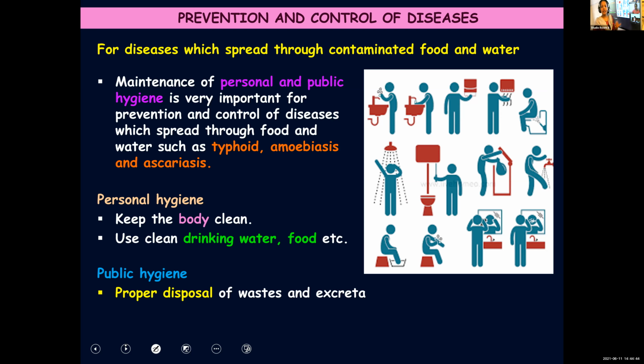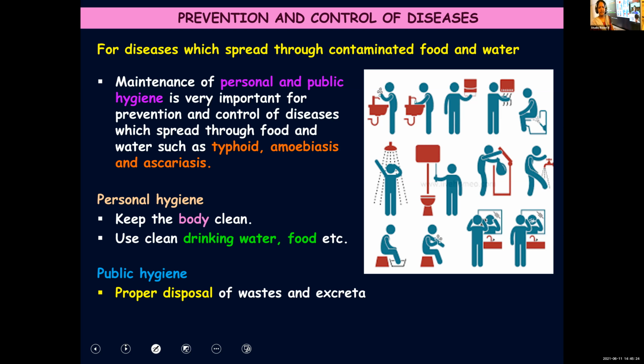So along with maintaining personal hygiene, you should practice public hygiene also. So never dispose waste in public. Some people, they carry all the waste, they clean their house and surroundings and they dump it in some public places, not where a dustbin is there. In open places they might throw it just to get rid of the waste from their home. That should not be done, because when you drop them in the public places, that also can be the breeding places for all these flies, and finally it can result in the spread of diseases. If an epidemic is just starting, it can finally reach you. You cannot protect yourself from there.